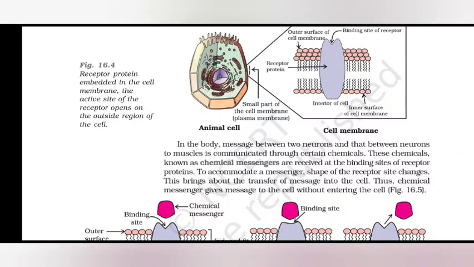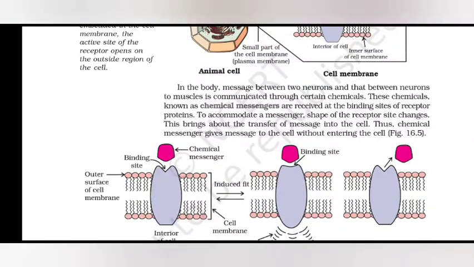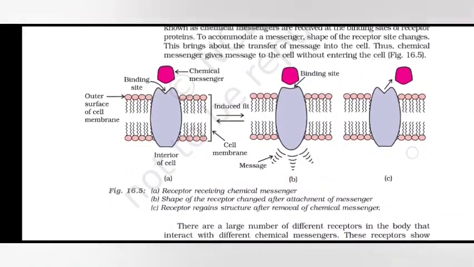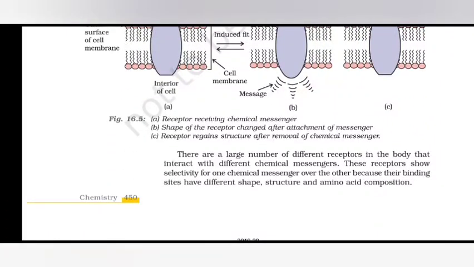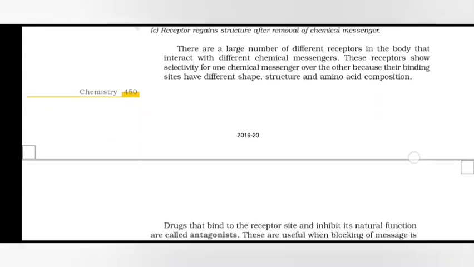To accommodate a messenger, the shape of the receptor site changes. This brings about the transfer of the message into the cell. Thus, the chemical messenger gives the message to the cell without entering the cell. There are a large number of different receptors in the body that interact with different chemical messengers. These receptors show selectivity for one chemical messenger over another because their binding sites have different shape, structure, and